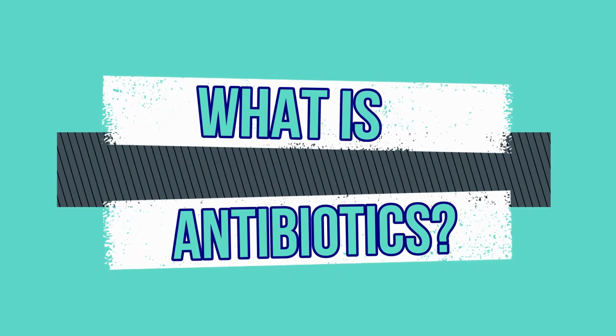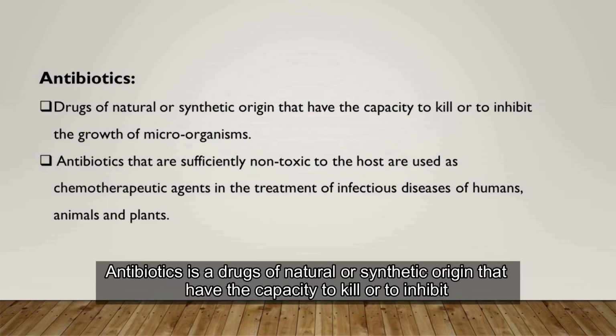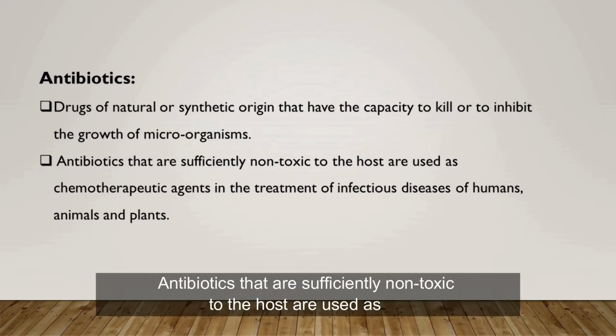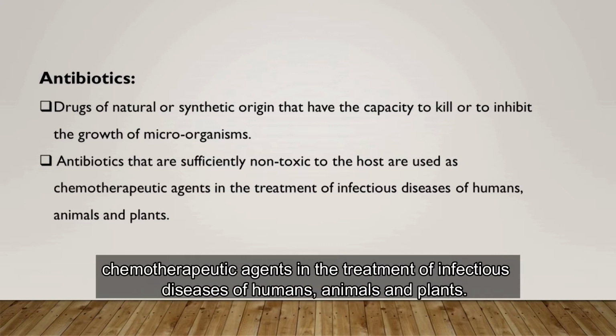What is an antibiotic? An antibiotic is a drug of natural or synthetic origin that has the capacity to kill or to inhibit the growth of microorganisms. Antibiotics that are sufficiently non-toxic to the host are used as chemotherapeutic agents in the treatment of infectious disease of humans, animals, and plants.